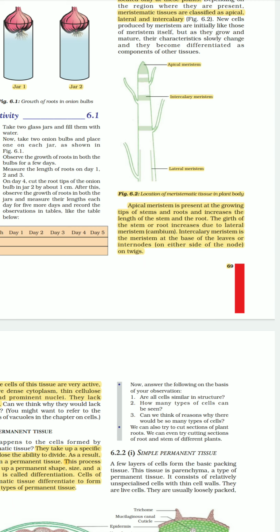Then second is the intercalary meristem. Intercalary meristem helps in the growth of nodes and internodes. New leaves arise at this particular area. New branches, twigs, all these.